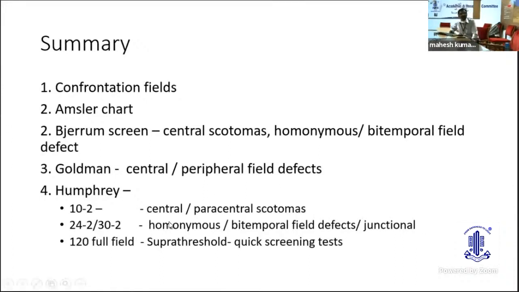A Goldmann for peripheral field defects, and most importantly, a Humphrey 10-2 strategy for central or paracentral scotomas, a regular 24-2 or 30-2 for homonymous, bitemporal or junctional field defects, and 120 full field suprathreshold quick screening tests can be done in Humphrey or on any automated perimetry.